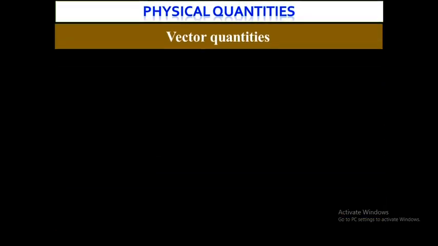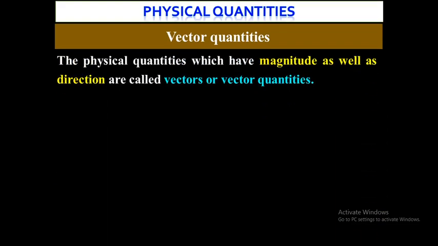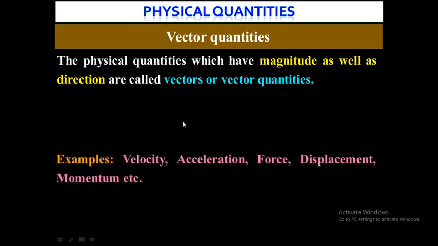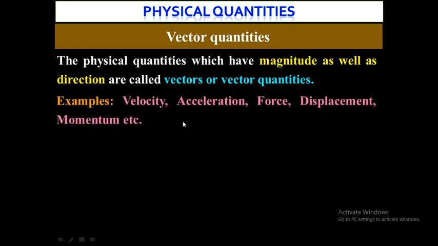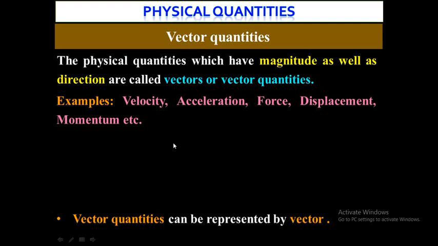The second one is vector quantities, and vector quantities have magnitude as well as direction. So the physical quantities which have magnitudes as well as directions are known as vectors or vector quantities. The examples of vector quantities are velocity, acceleration, force, displacement, momentum. Okay, all these examples have direction or they are direction specific.